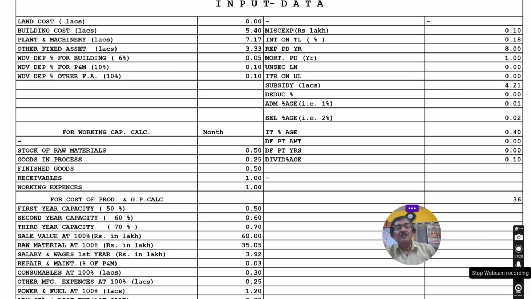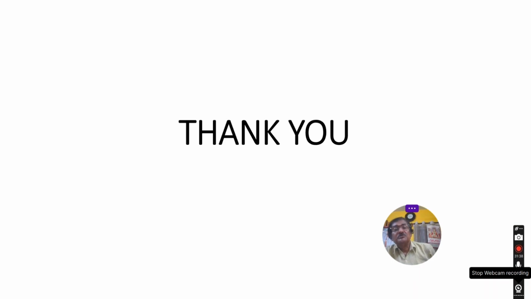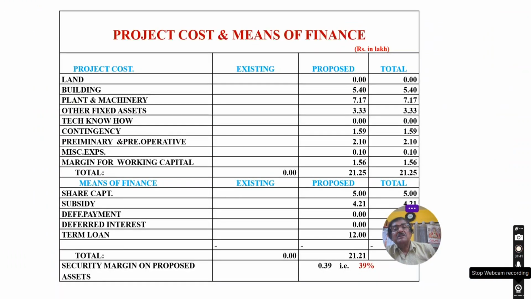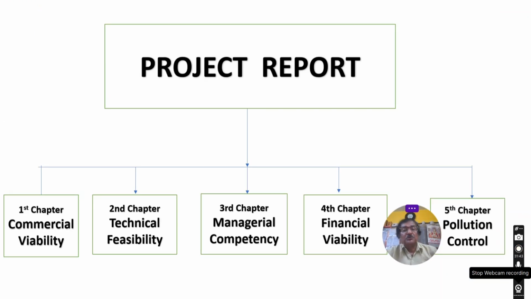And how it will be done will be shown in a separate video. I think we have got the idea of the entire project report. So again, I am summarizing. Your project report will consist of 5 chapters. Our last one is pollution control. I have discussed up to financial viability, the 4th chapter.